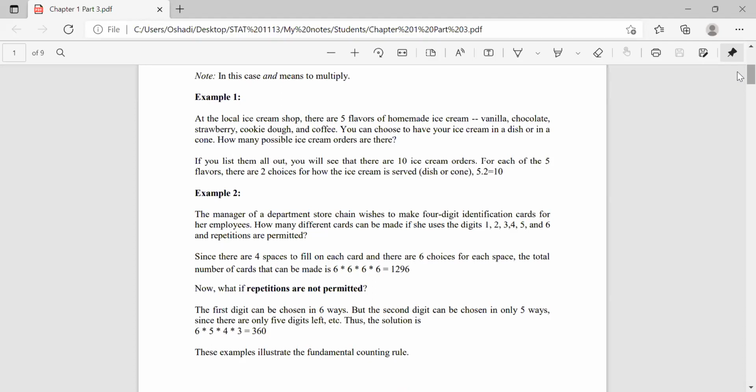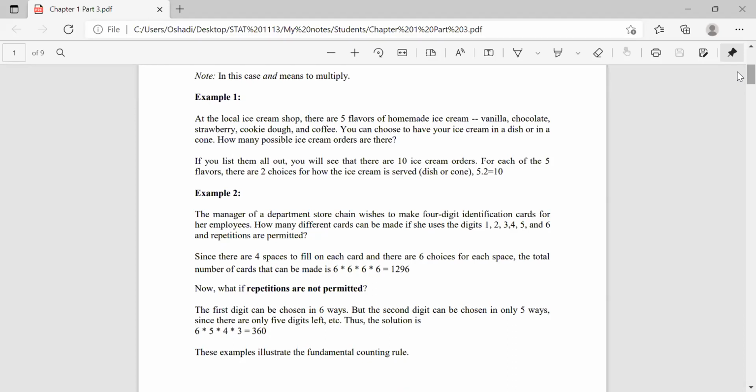So now we have to make 4-digit identification cards. There are only 4 digits, 4 places, right? We can use 6 possible digits, and repetitions are permitted, right?